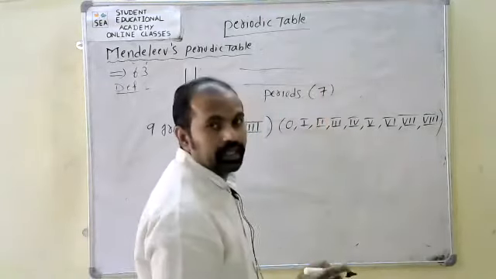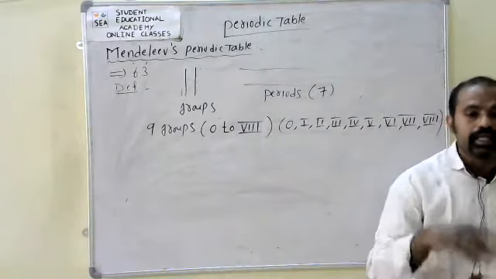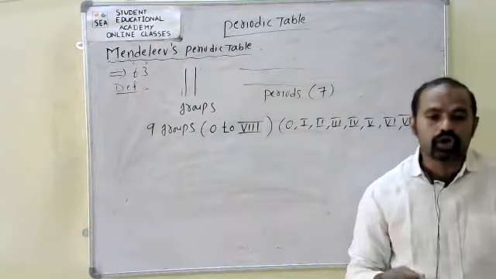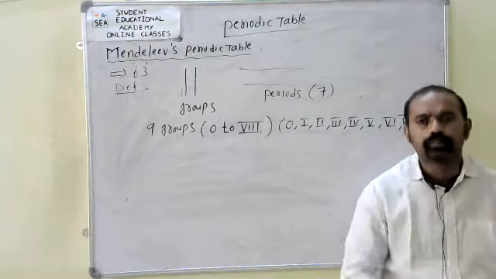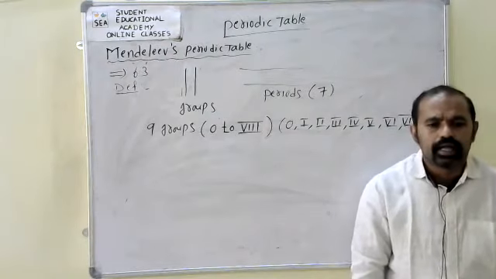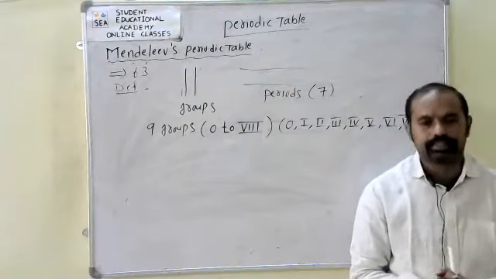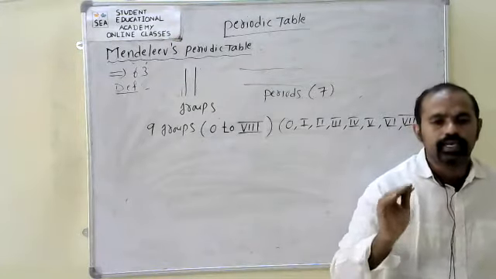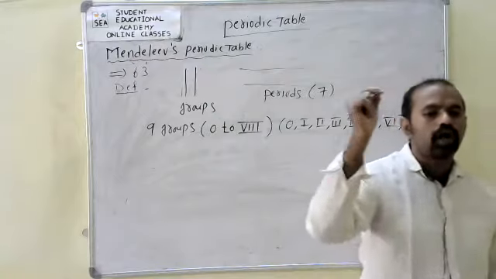Out of the 7 periods, the first 3 periods are short periods and the remaining are long periods. Each long period has 2 rows of elements.